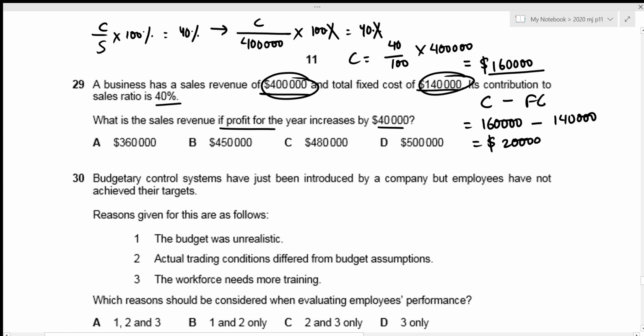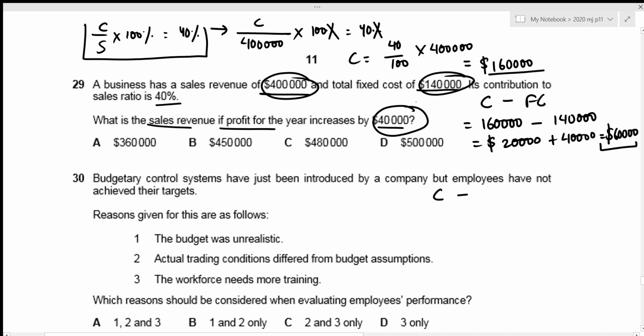All right, and now we are increasing the profit by 40%. So we just need to add the 40%, which gives our new profit to be 60,000. All right, and according to this profit, we now need to figure out our contribution so that we can figure out the sales revenue from our information regarding the contribution to sales ratio. Okay, let's figure out the contribution. The fixed cost remains unchanged, so that's going to be 140,000, and this gives our new profit of 60,000. Okay, so our contribution is now going to be 60,000 plus 140,000, which results in 200,000.